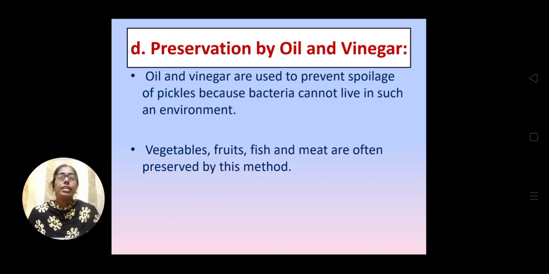The vegetables, fruits, fish and meats which are available in the mall are kept in a liquid in a jar or in a container. Actually, this contains vinegar. So vinegar also prevents the growth of microbes.